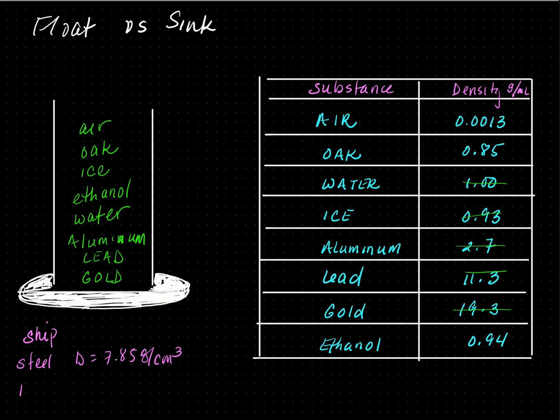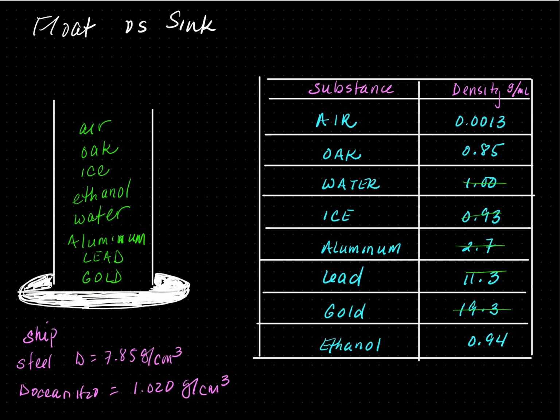The density of ocean water is approximately 1.020 gram per cubic centimeter. It changes based on the amount of salt that is present in the ocean. The density of ocean water is 1.02, while the density of steel is 7.85. However, ships made up of steel still float in water.